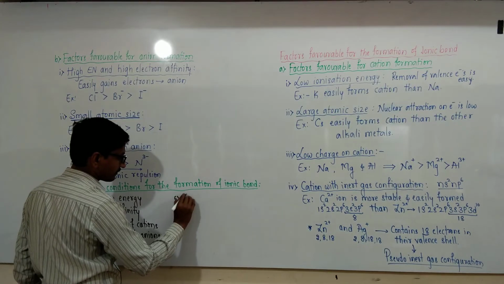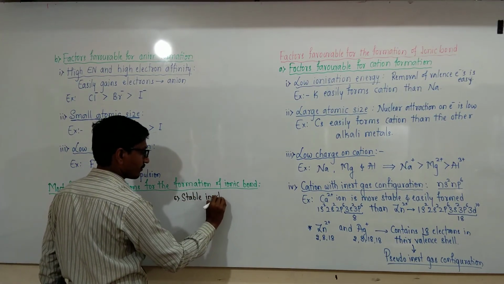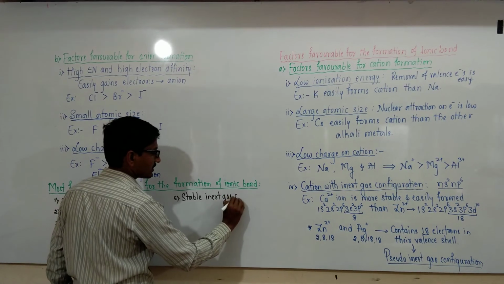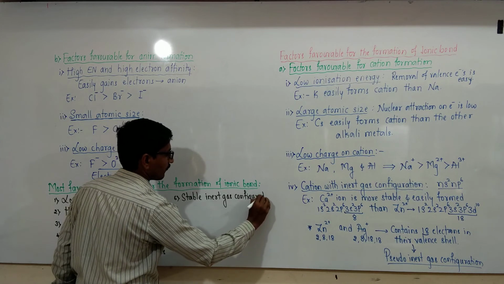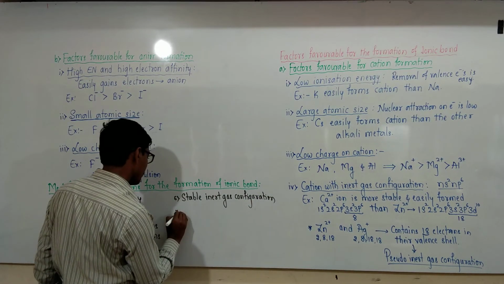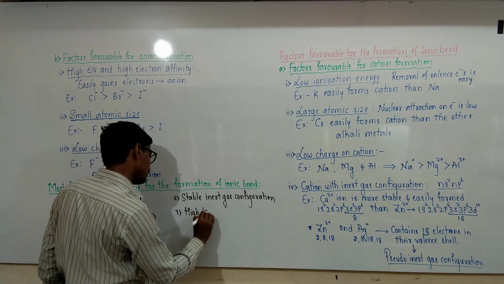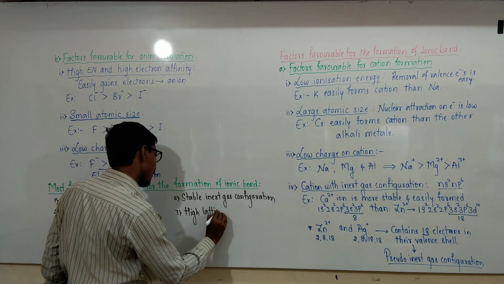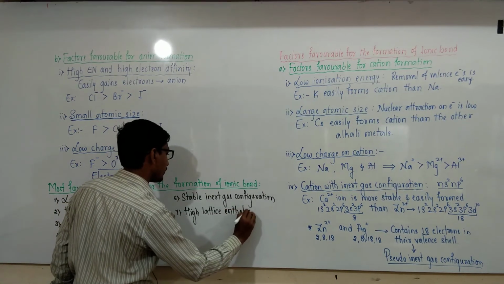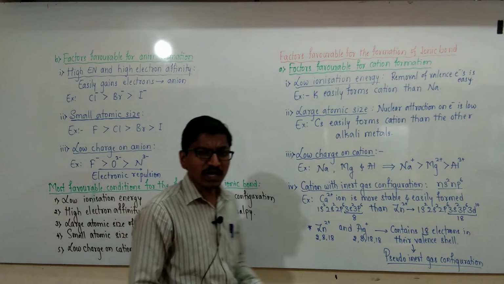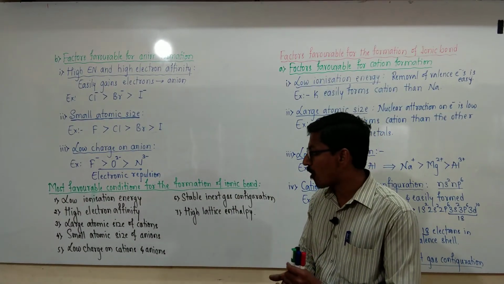The sixth one is stable inert gas configuration. Then the last one is high lattice enthalpy or energy. These are the most favorable conditions for the formation of ionic bond.